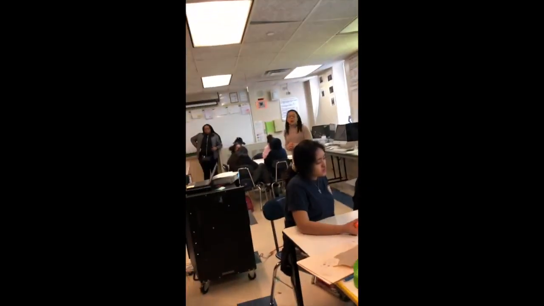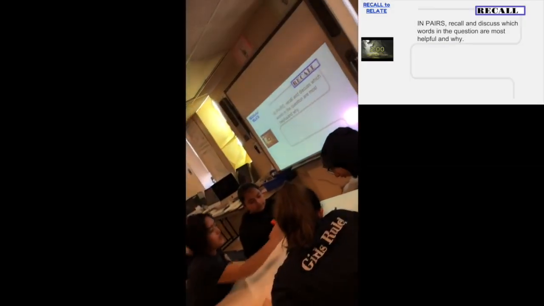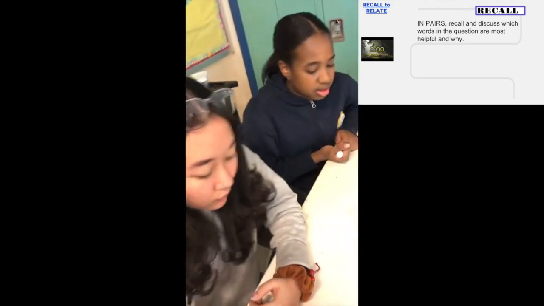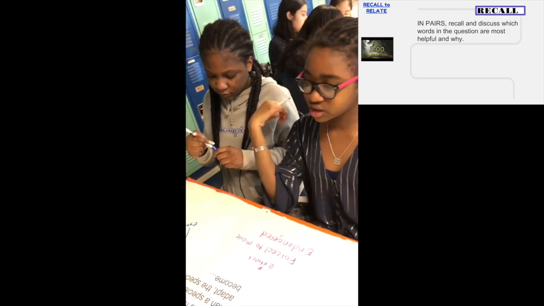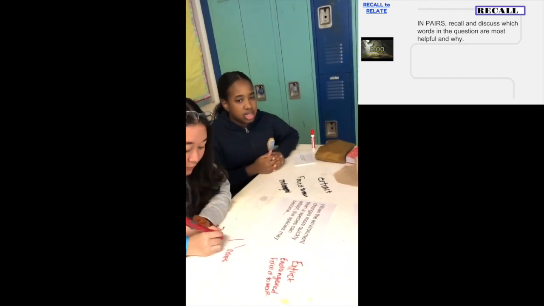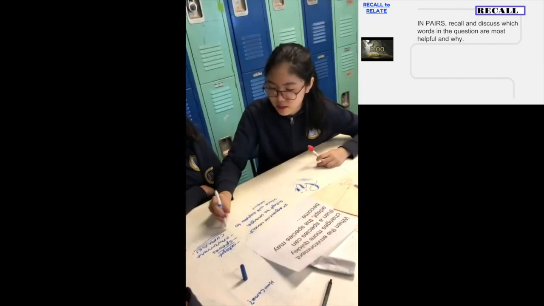Discuss the words in the question that are more helpful and why. Go. Because it shows that it's happening at a fast rate, yeah. And adapt, that means the species can't change itself, because the environment's changing, the species can't adapt. Yeah, it takes a while to adapt, so it might become extinct or endangered. That's fast, but the species can't catch up, then everything stops and it slows down. I think these are the main things that we need to know.